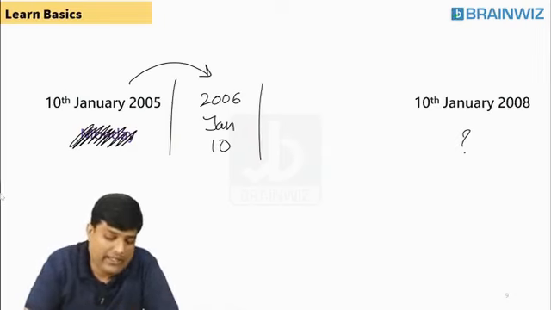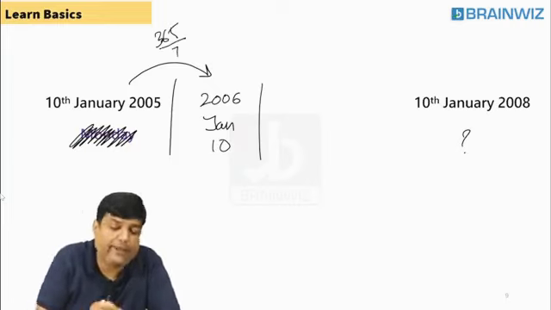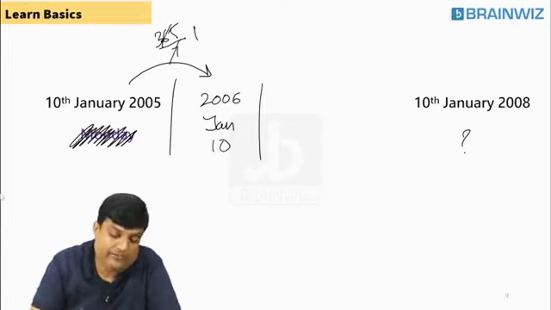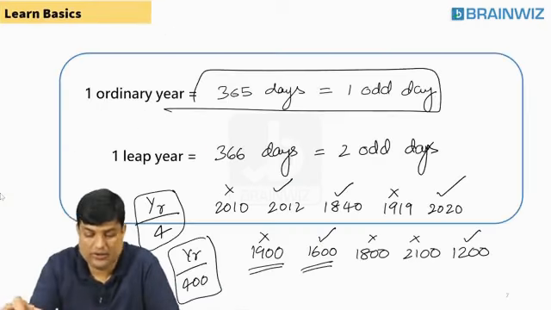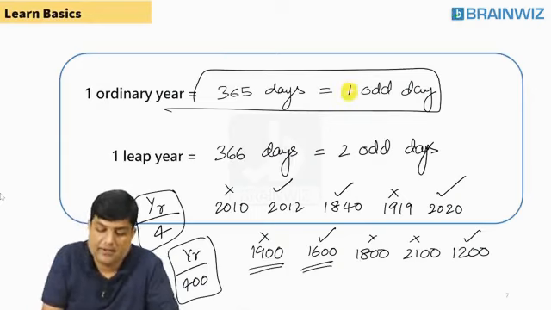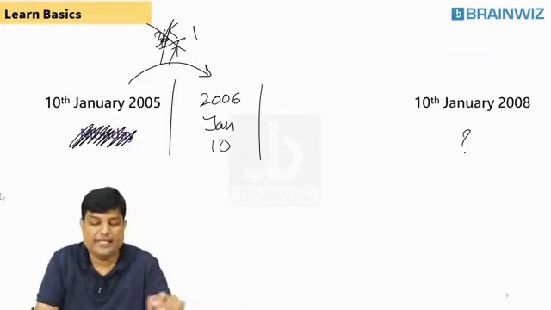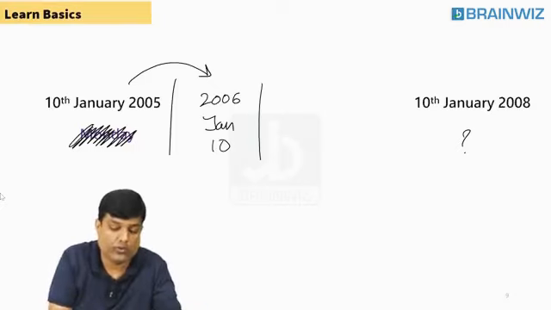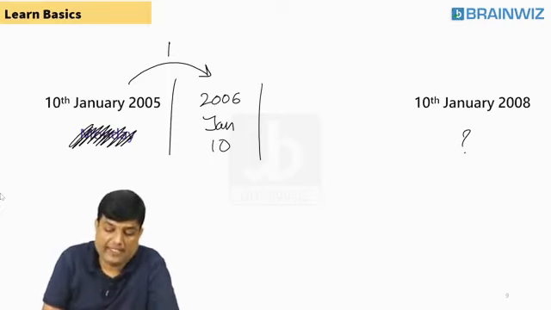In an ordinary year, how many days are there? 365. Good. 365, if I divide by 7, how many odd days are there? 1. Students, stop it. Don't do all this nonsense. We have already predefined: ordinary, 1. Leap, 2. Instead of this, you are supposed to write down what, students? Ordinary, 1. Leap, 2. Try to understand that. Now we are standing here.